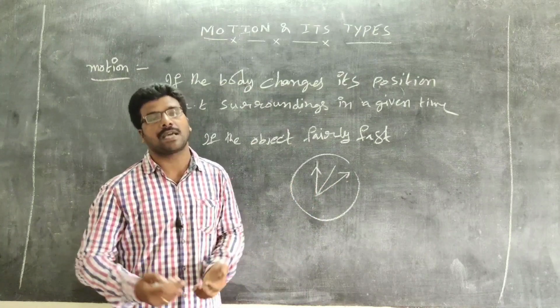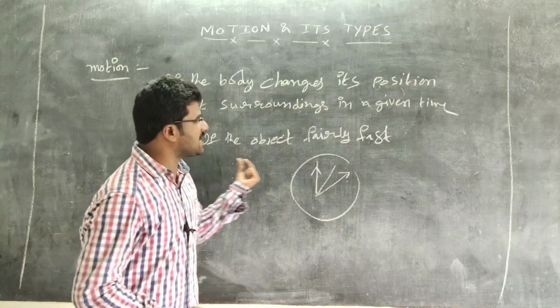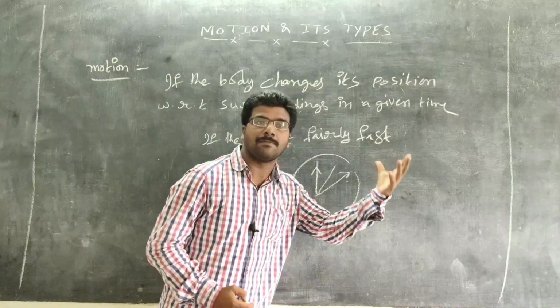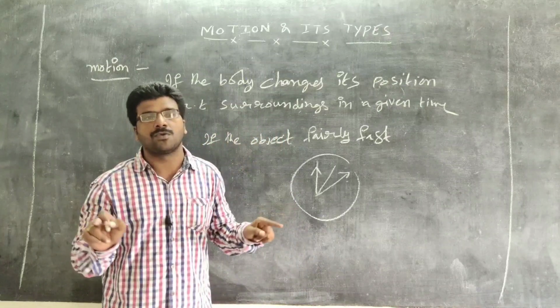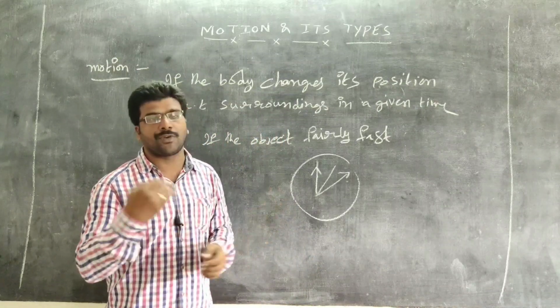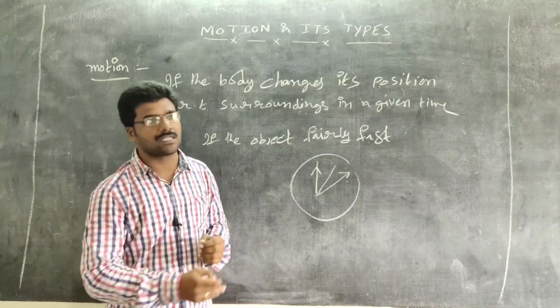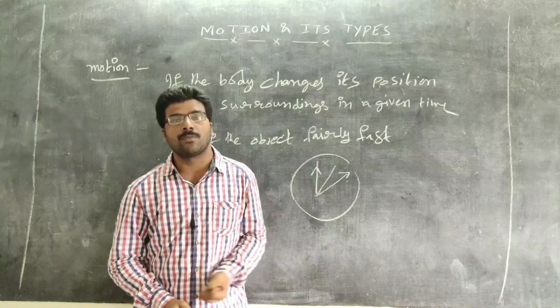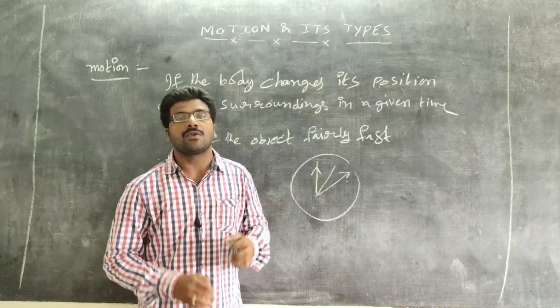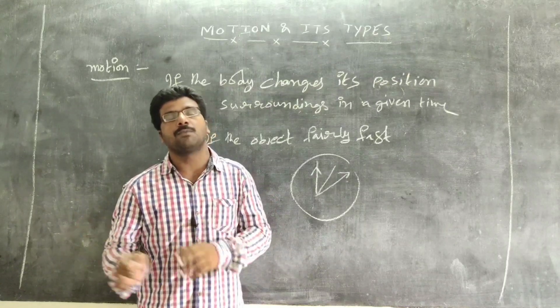It takes some time. So if the object is fairly fast, the movement can be observed very clearly.